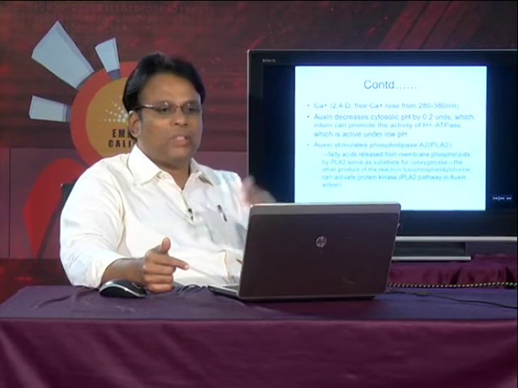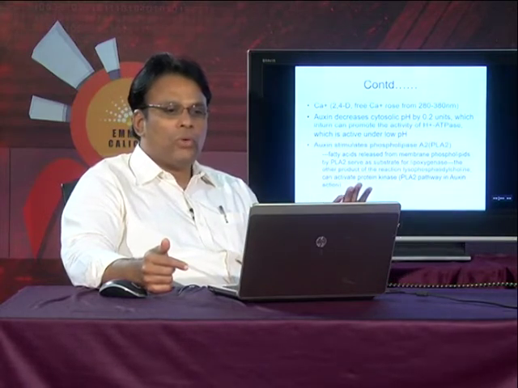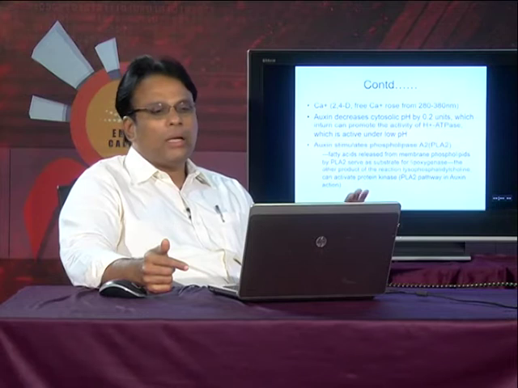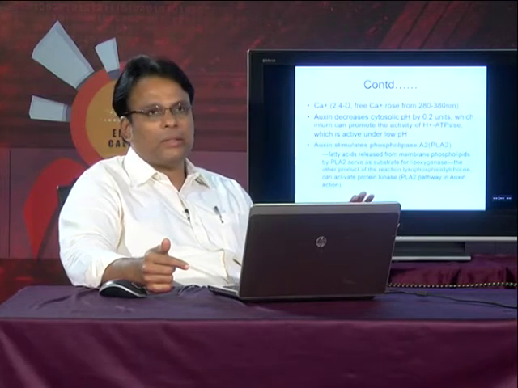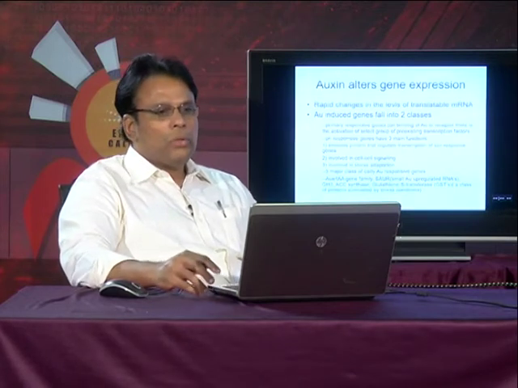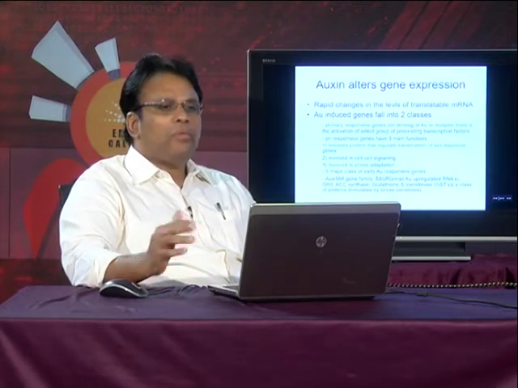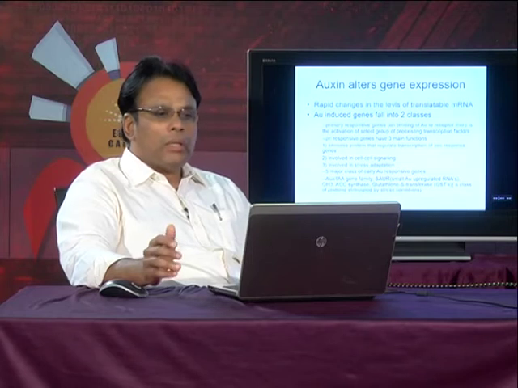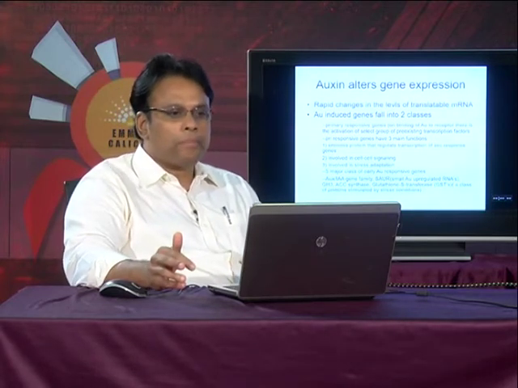The other product of this reaction, that is lysophosphatidylcholine, can activate certain protein kinases, which again can bring about phosphorylation. So, all this phenomena can finally bring about the alteration in gene expression.